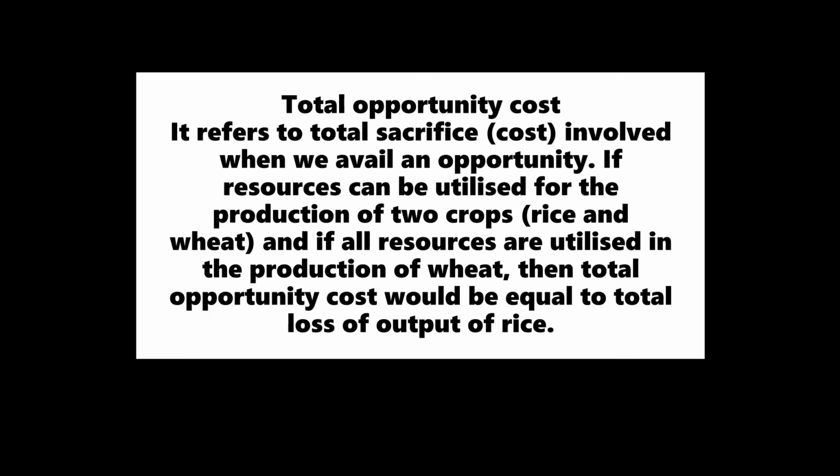Total opportunity cost. It refers to total sacrifice cost involved when we avail an opportunity. If resources can be utilized for the production of two crops, rice and wheat, and if all the resources are utilized in the production of wheat, then total opportunity cost would be equal to total loss of output of rice.